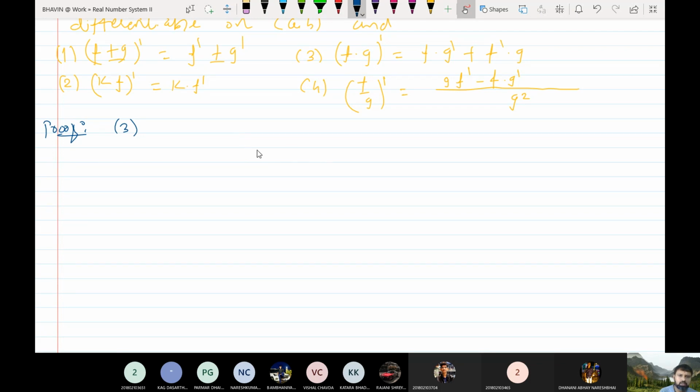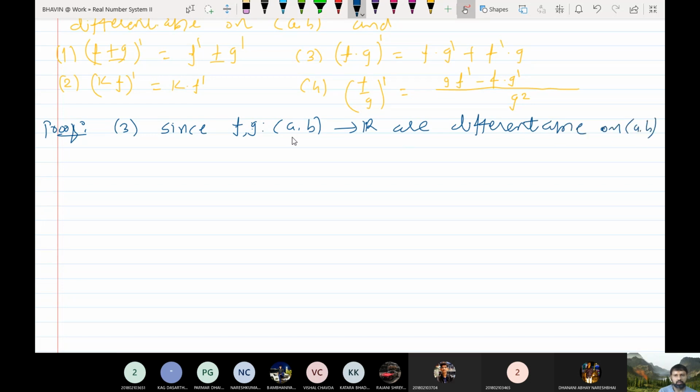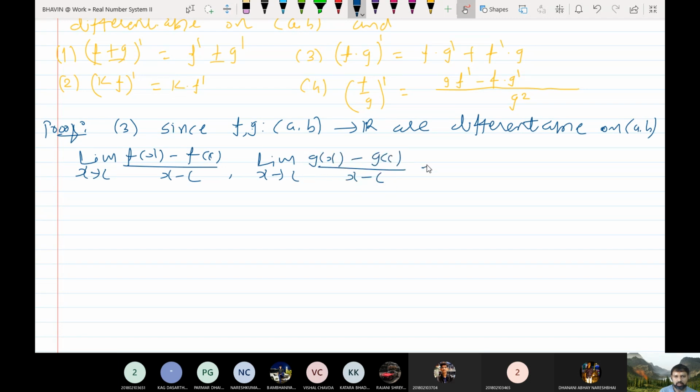Since it is given that f and g are differentiable on (a,b), the limits as x tends to c of (f(x) minus f(c)) upon (x minus c) and of (g(x) minus g(c)) upon (x minus c) exist for all c belonging to the open interval (a,b).